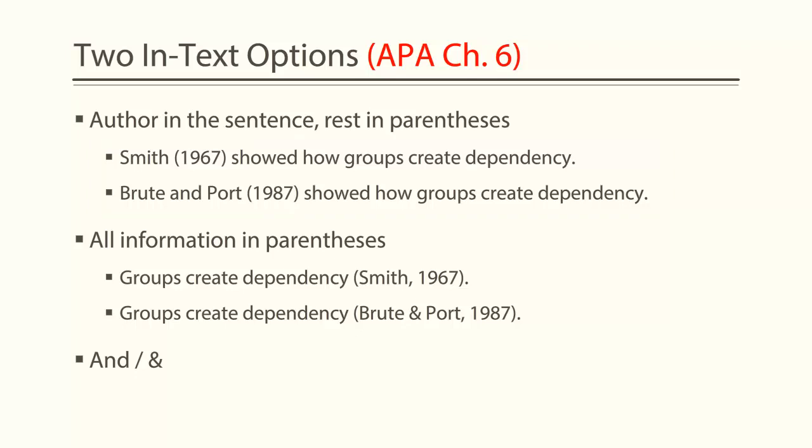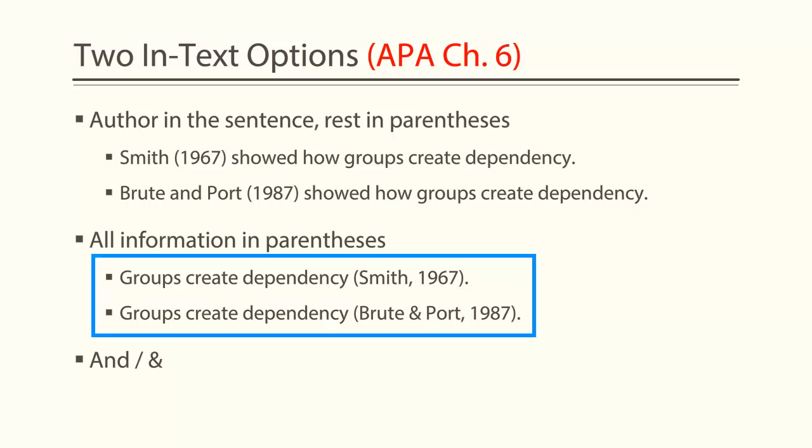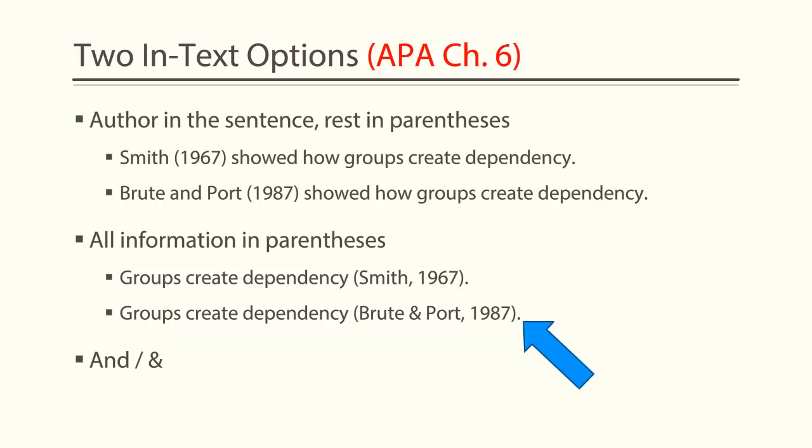The second way is if you do not mention the author in the text and just make a declaration based on someone else's concept. In these two examples, you'll see the declaration that groups create dependency, which are then followed by the author or authors, a comma, then the year, all in parentheses. Note that the sentence punctuation, the period, is outside the parentheses of the in-text citation.